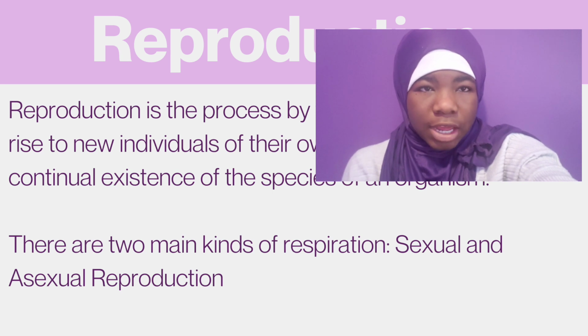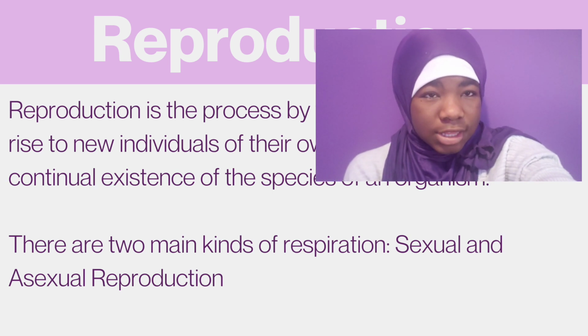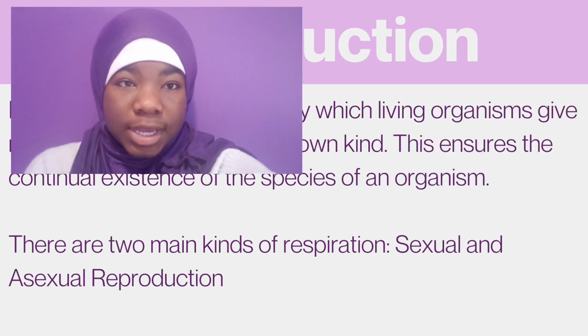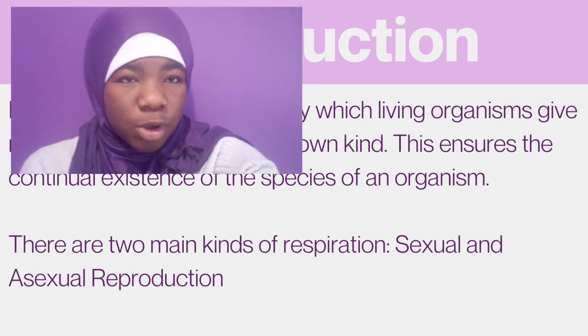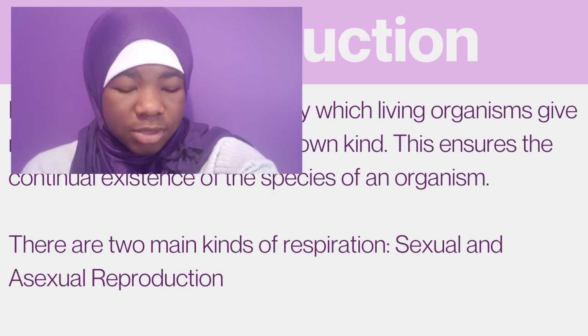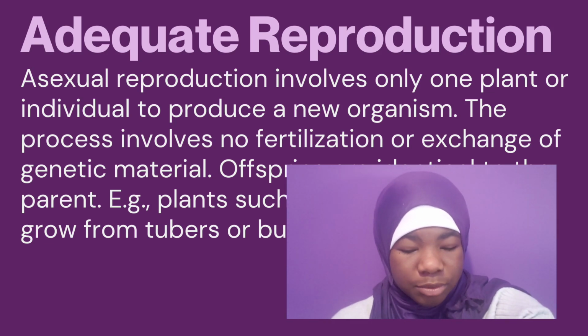For example, if a lion gives birth to 4 more lion cubs, then they'll continue the generation of lions and the lions will not go extinct. That's how reproduction works. The two main kinds of reproduction are sexual reproduction and asexual reproduction. We're going to cover asexual first because it's the simplest one. I know the slide says adequate reproduction, but it's supposed to be asexual reproduction.